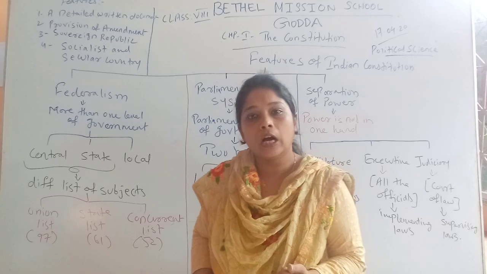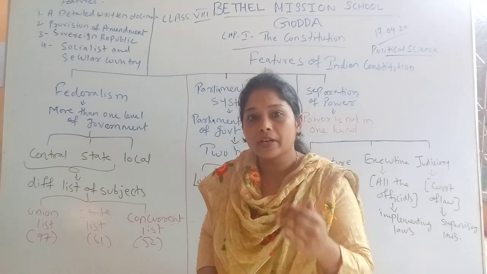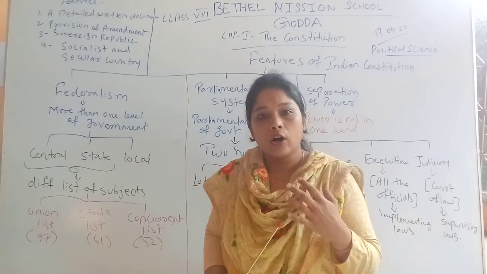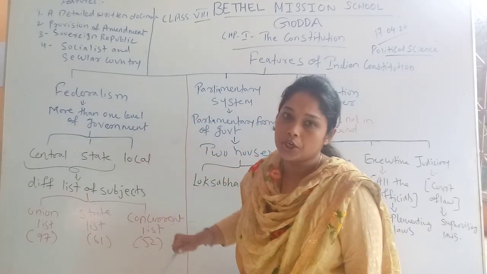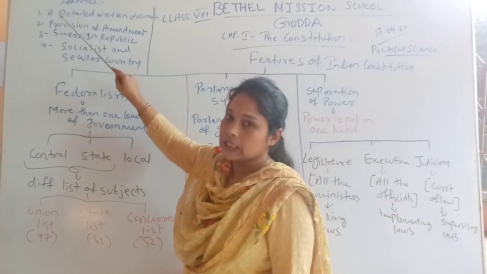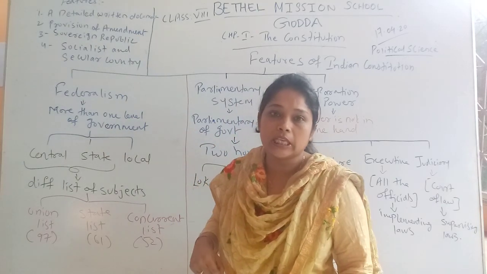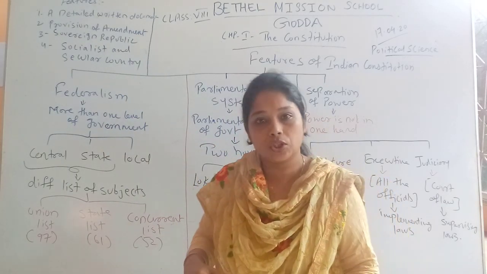Before moving on to other features, first we will revise what we have learned in our last video. That is 4 features of Indian Constitution. First one is our Indian Constitution is a detailed written constitution.